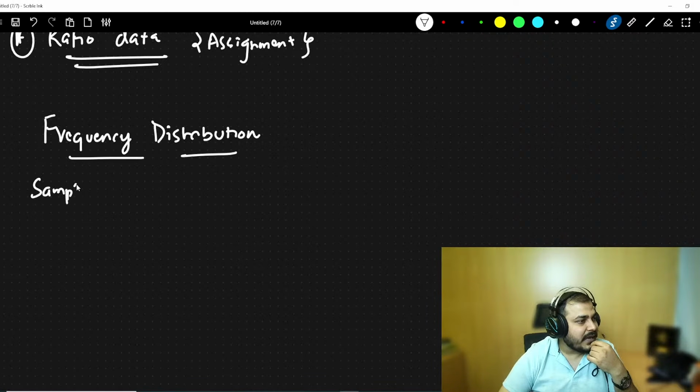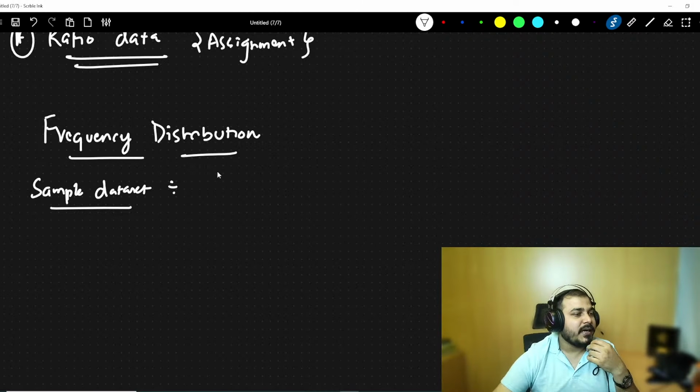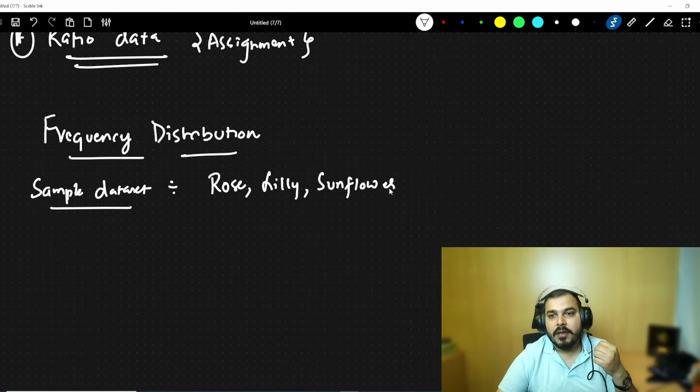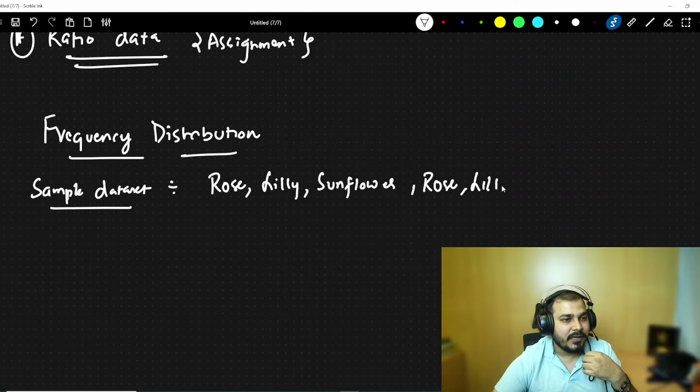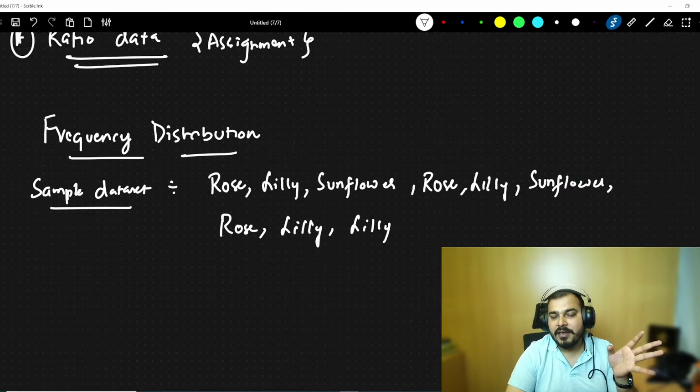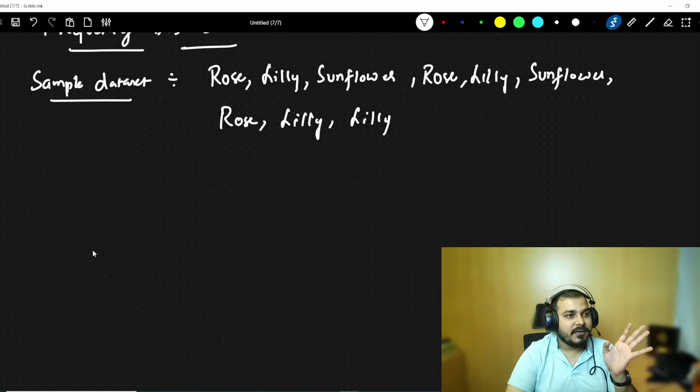Let's say that I have a sample data set, and suppose in this data set I have 3 types of flowers: rose, lily, and sunflower. Similarly I have a lot of flowers like rose, lily, sunflower, then again rose, then again lily, then again lily. Let's consider that this is my entire data set.